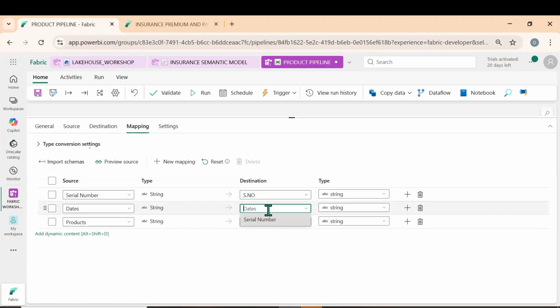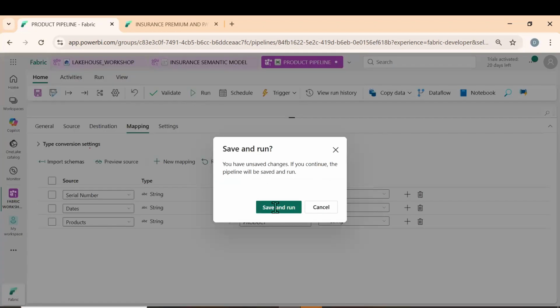Let us go for dates, capital. Because if we enter the capital, we can easily understand. That is the reason I'm entering the capital, so we can find out the changes easily. So what do we need to do? Click on run, save and run.